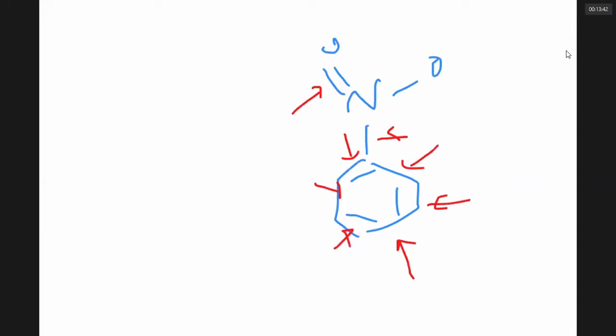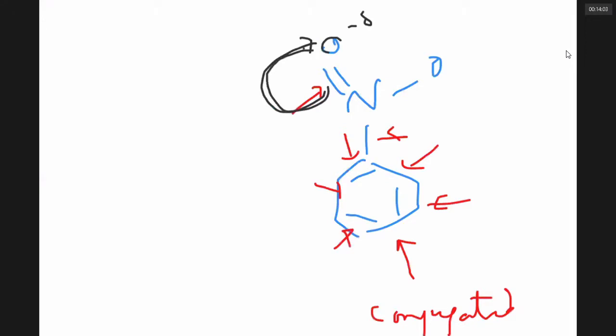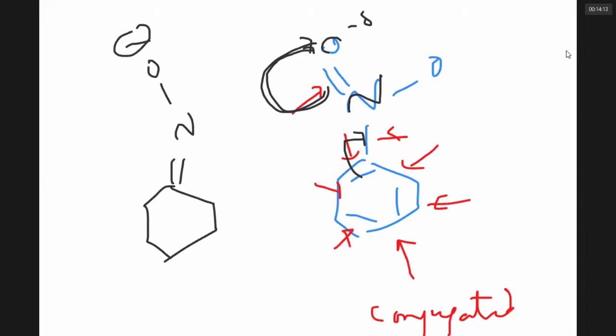That type of setup is called a conjugated system. In conjugated systems, the electrons tend to flow to the side where there is more electron withdrawing power or electronegativity. Oxygen takes these pi electrons, which means it gets a minus charge. When the pi electrons go onto oxygen, this nitrogen sucks these electrons. So you get this type of form, N-O minus, a resonating one. And here it got a plus charge.